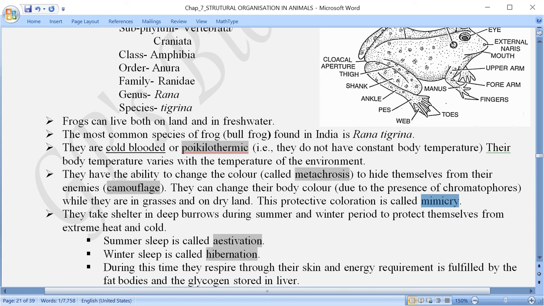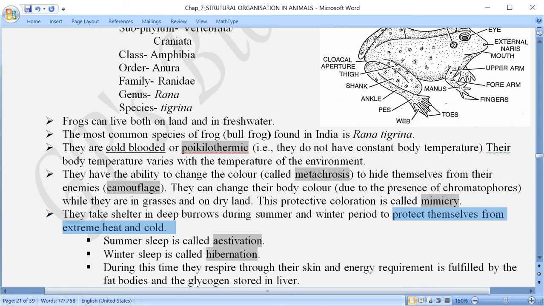Now here, when we talk about the appearance, when can we see the frogs? Generally we see the frogs during the monsoon season or otherwise the rainy season. But where do they go during the winter and the summer season? At that time the temperature is not suitable for them. The temperature becomes more harsh for them, and as a result they have to adapt themselves. So they have adapted a mechanism where they hide somewhere, so that they can protect themselves from the extreme heat and the cold.